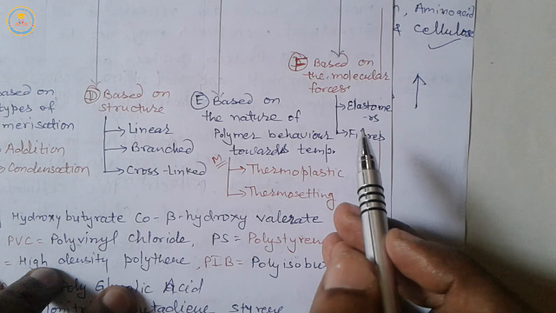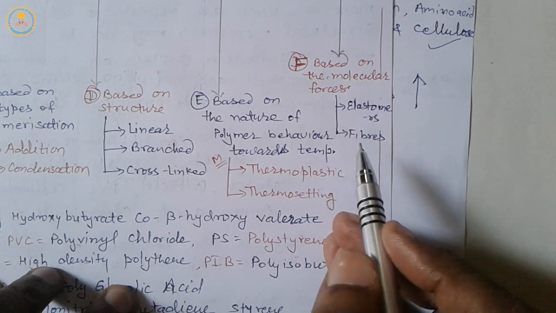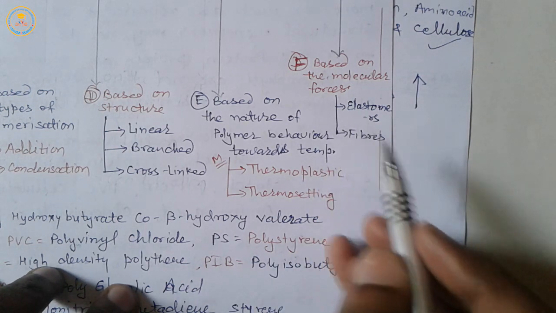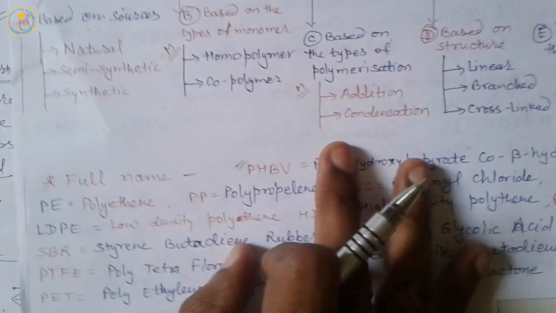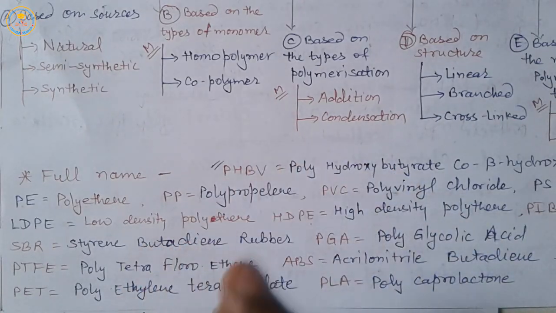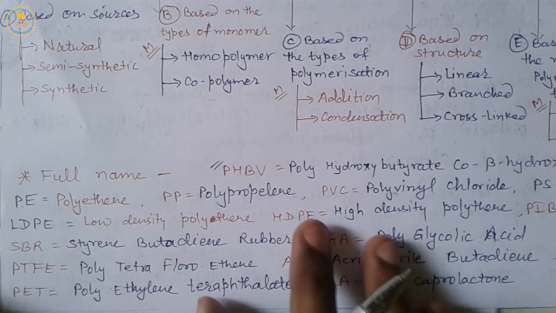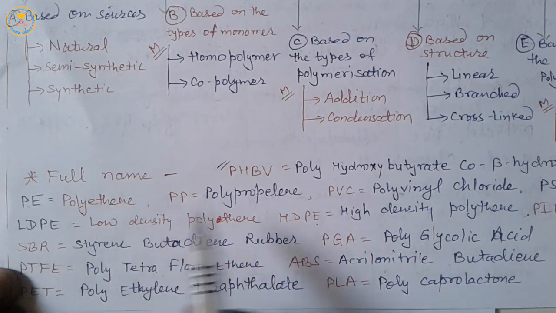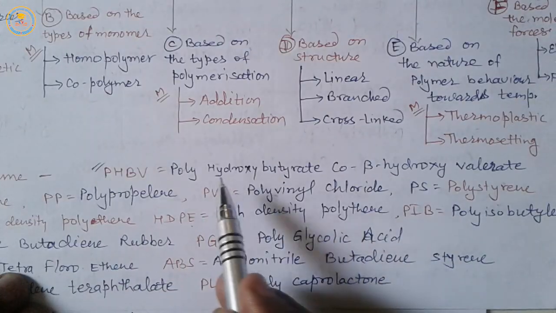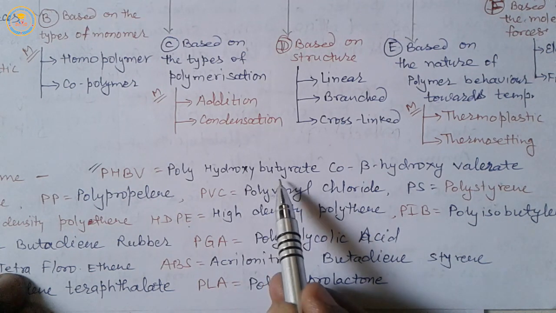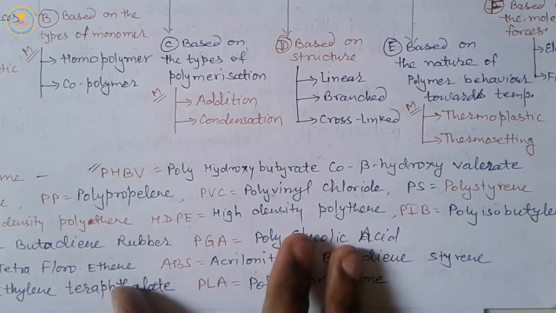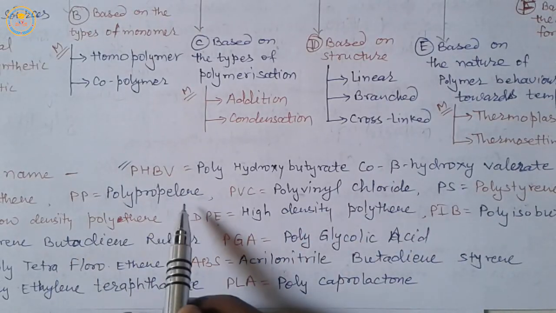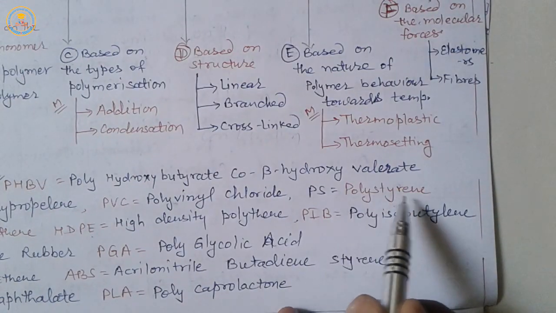Similarly, on the basis of molecular forces, polymers are of two types: elastomers and fibers. Now we take the full names of some polymers. PE, polythene. PHBV, very important, poly hydroxy butyrate co-beta hydroxyvalerate. Now next, PP, polypropylene, PVC, polyvinyl chloride, PS, polystyrene,